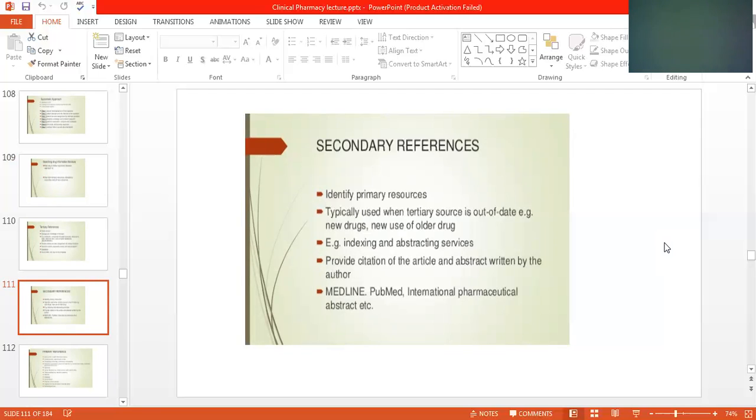Indexing and abstracting services provide the citation of the article and the abstract written by the author: Medline, PubMed, International Pharmaceutical Abstracts. These are all available on the net, and you can go through them and find a lot of information.